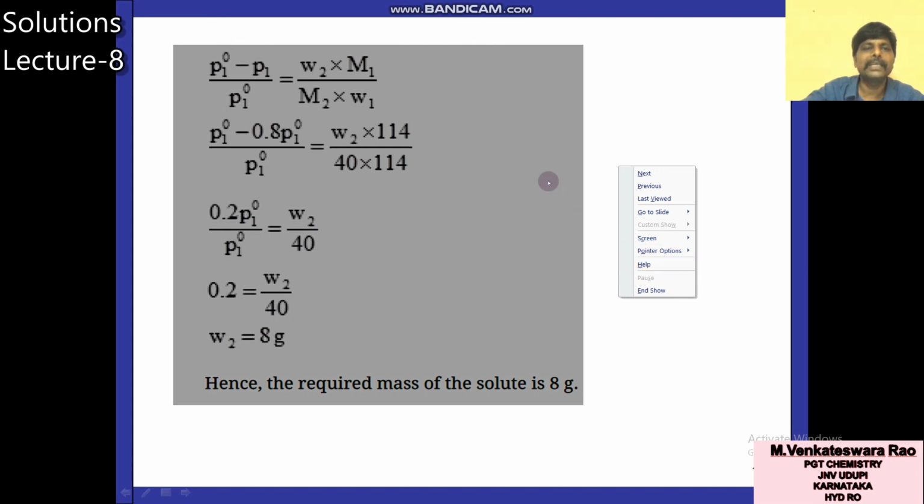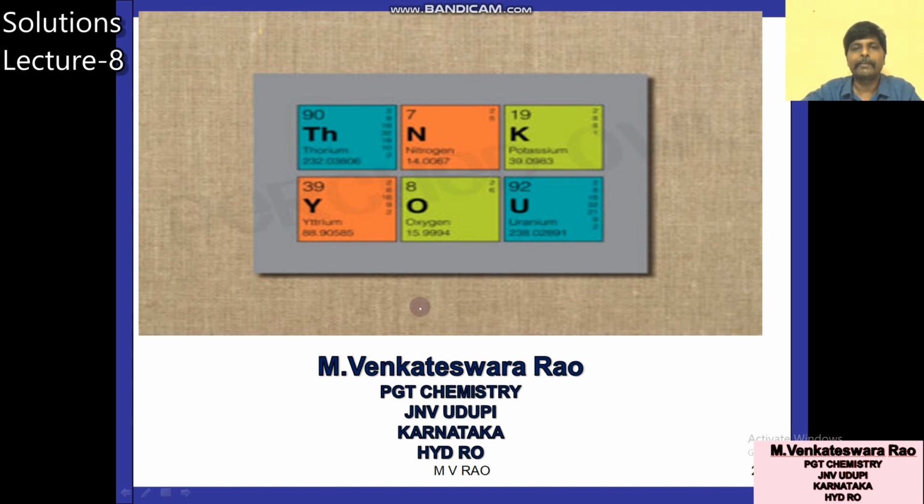So these are the numericals related to relative lowering of vapor pressure. Thank you. In the next class I will explain elevation in boiling point and depression in freezing point. There are 4 colligative properties in total. In this class the first property is completed, and in the next class I will complete the next 2. Thank you.